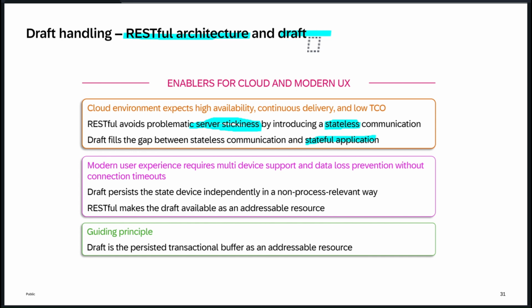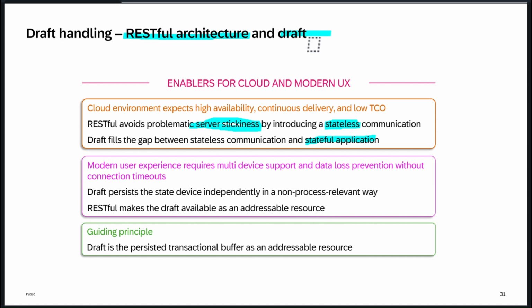Then how is draft handling implemented in RAP? And how does it help us improve the user experience of applications, right? We will see how it solves this in a minute. But before that, if you want more details about the draft architecture level and everything, you can check this video.